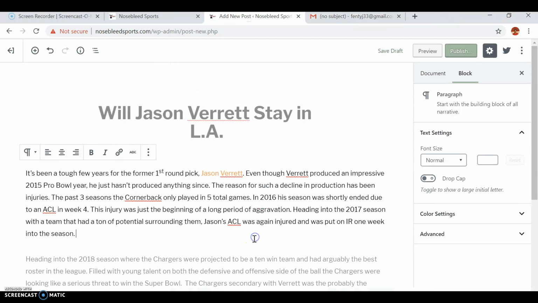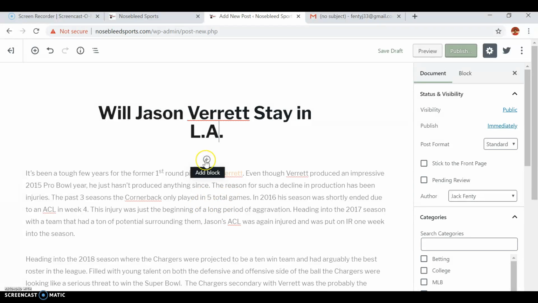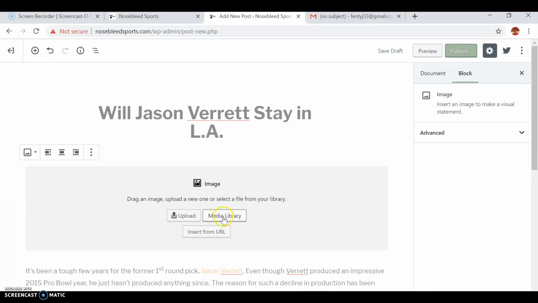All right, the next thing to go over is how to add an image into the text. So usually we want an image below the title and above the first paragraph, just to introduce what's actually being talked about. So if you highlight over here, you'll get a plus sign, and this is add block. So you click add block, and there's a lot of options here, but we're going to do add image. Okay, so you can go to an image on Google, and you could copy the link to it and insert from the URL. You can go to an already used image that has been used by some other writer or yourself on this actual website.